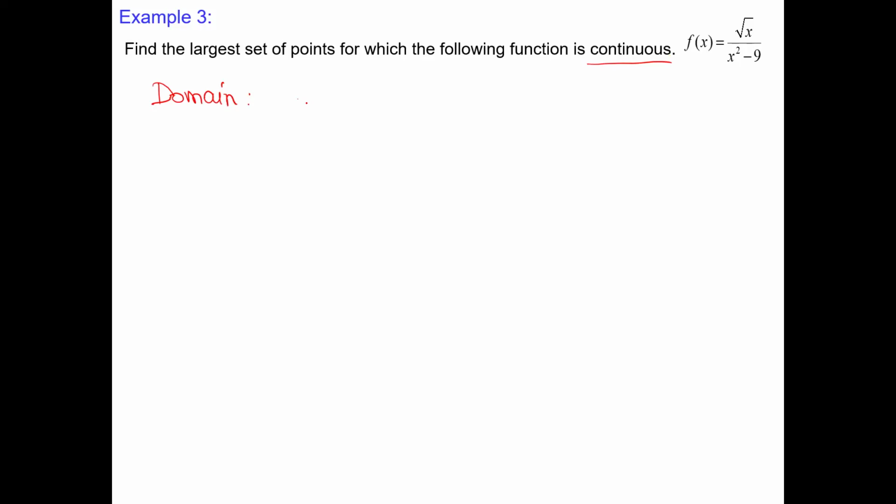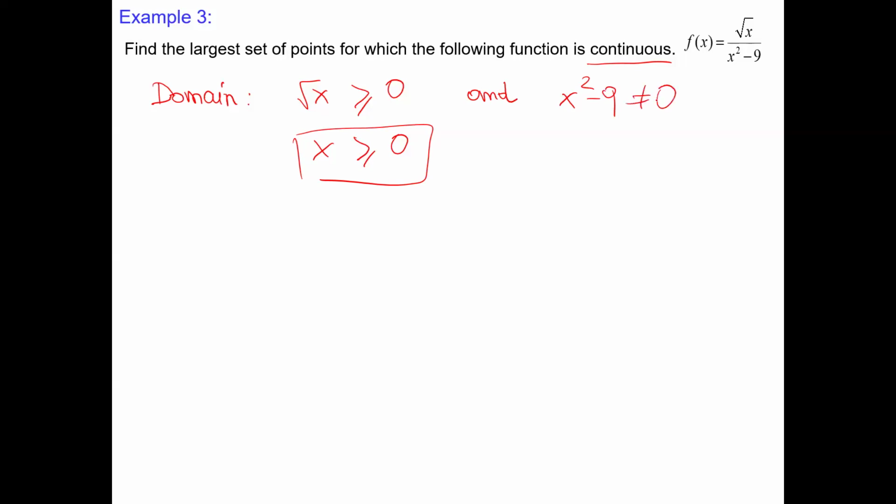We have the square root of x, which is defined when the inside quantity is positive, and it could actually be 0. That means this is one part. At the same time, we have to respect that the denominator is never 0. x squared is never 9, so x is never plus or minus 3.